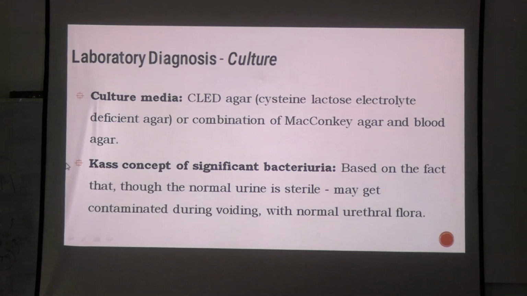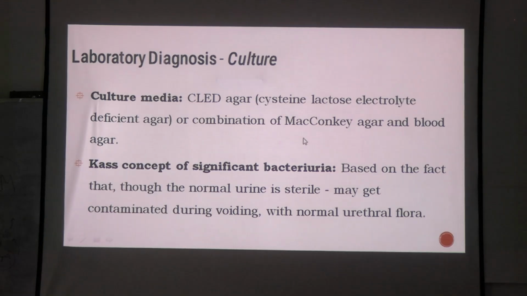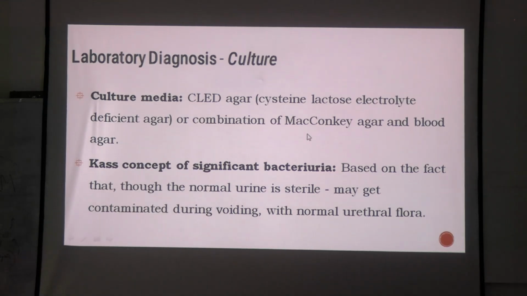Then there is something called the concept of significant bacteriuria. It is based on the fact that though normal urine is sterile, it may get contaminated during voiding. So when there is a low bacterial colony forming unit count, we do not consider it significant, except in certain cases such as acute urethral syndrome. I told you this is the exception. Okay, so significant colony count also matters. It has to be more than 10 to the power 5. Okay.